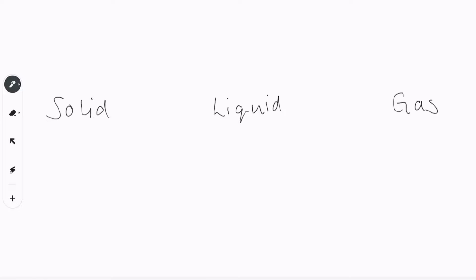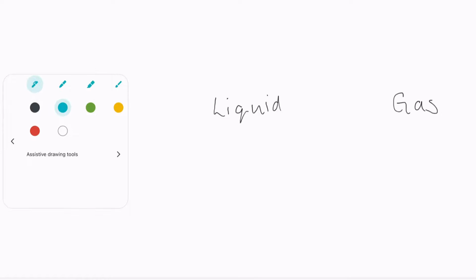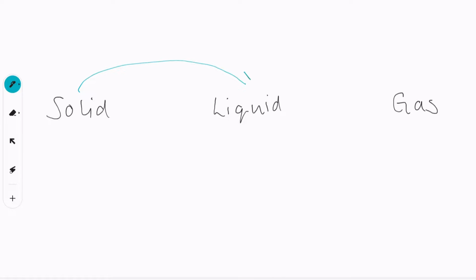Now, to change from a solid to a liquid, the particles will be heated. This process is known as melting, and the particle arrangement will change slightly and you will end up with a liquid that can flow and move. When those particles are given more energy, before they boil, they will begin to evaporate. So the process of evaporation is where the liquid becomes a gas.